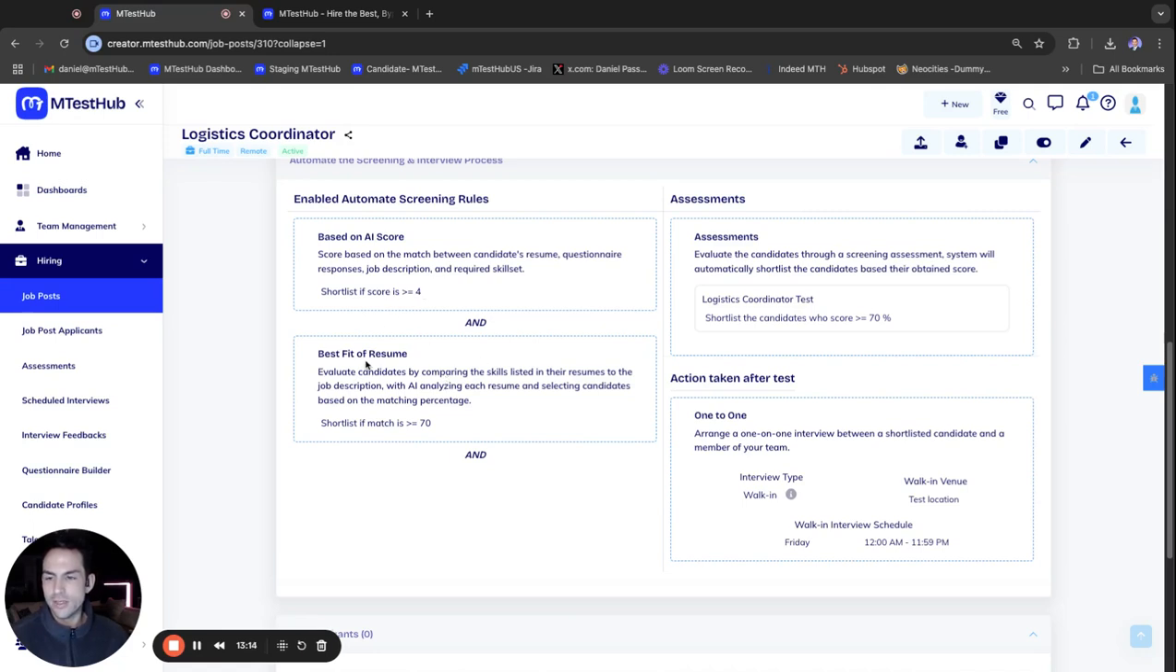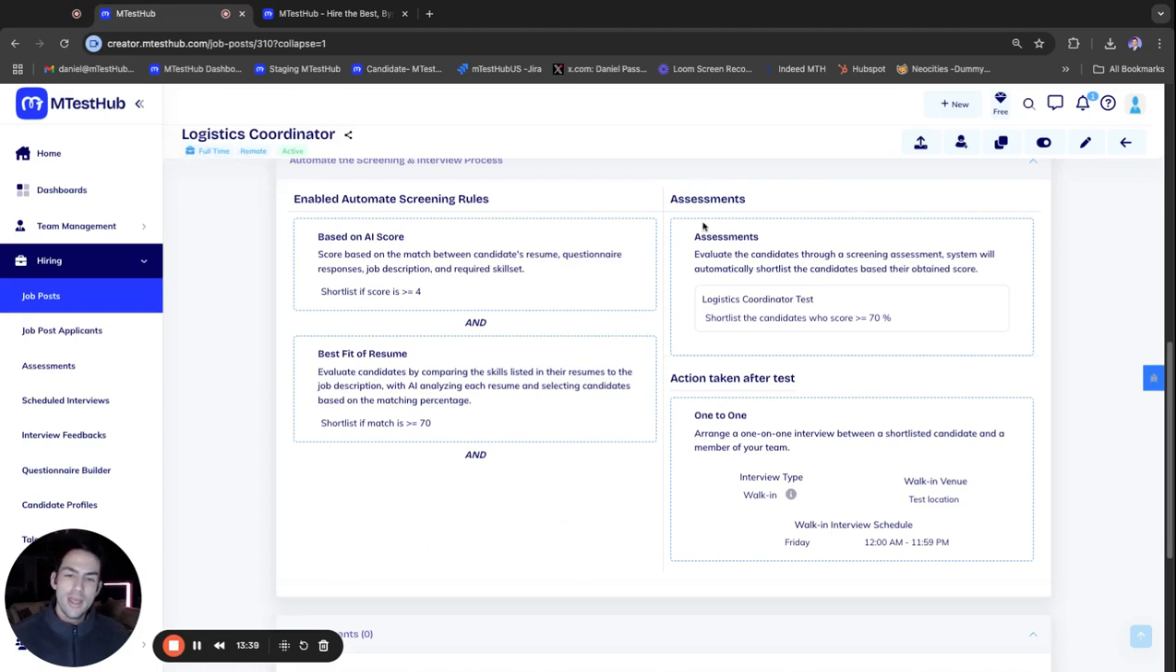The next screener is the best fit of the resume score. So if they match the resume skills to the job description skills up to 70%, then they'll get shortlisted again. And we only set those 2 screeners on the front end. We could add other questionnaires, like knockout questions, like I mentioned before, and we could add automations to those as well.